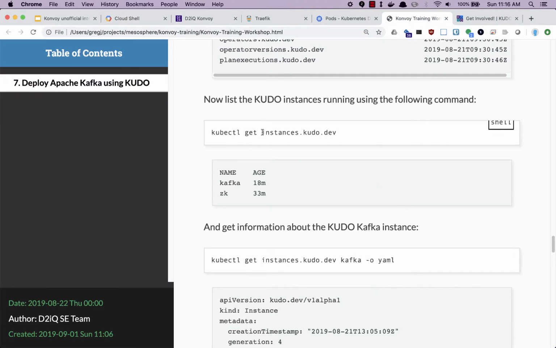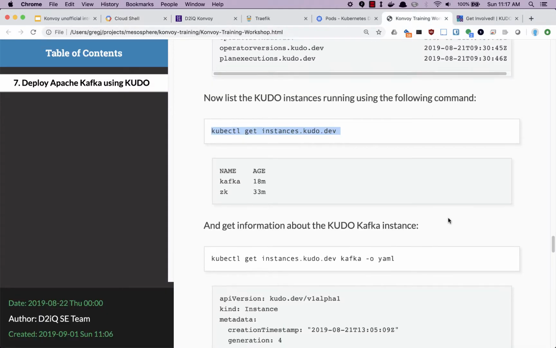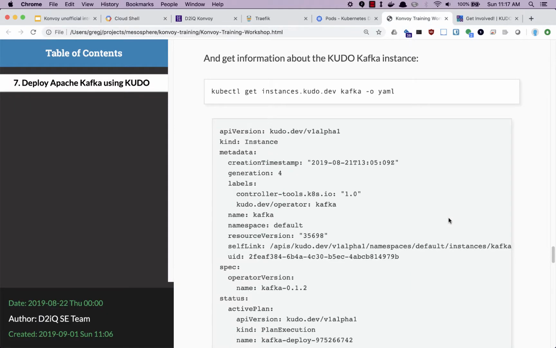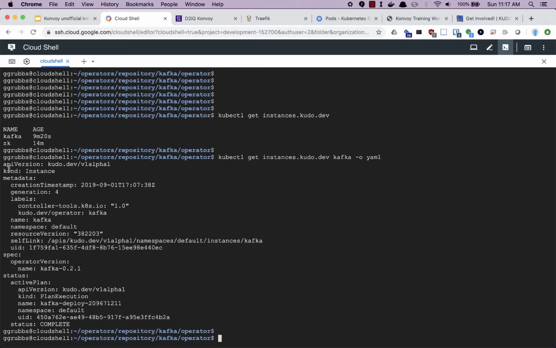We list the KUDO instances running using this command. So looking at get instances.kudo.dev. Again, instances, one of those specific CRDs. So we've got Kafka and ZK. And get information about that instance. This is for Kafka. And we're outputting YAML. So the Kubernetes kind is instance. We see the metadata, we see the definition.